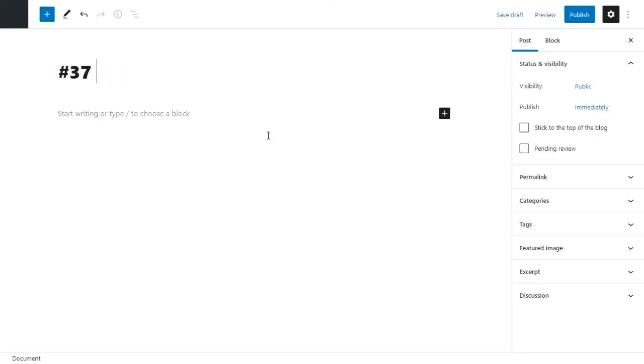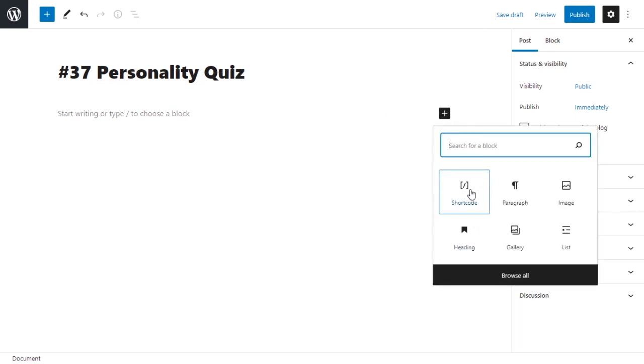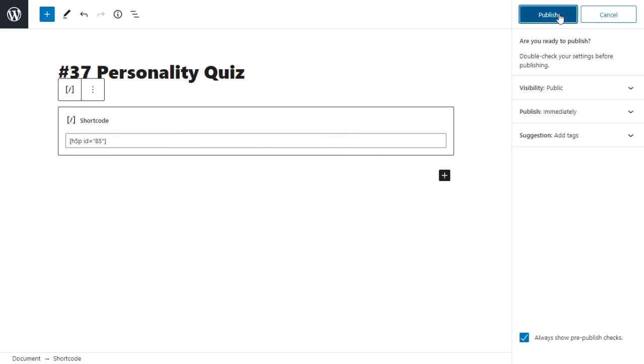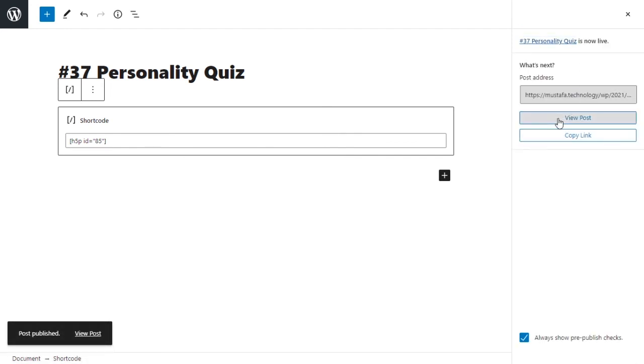Let's give it a name, 37, personality quiz, and we're going to add a shortcode block, and in the shortcode block we're going to add our shortcode. We're going to publish it, and we're going to view our post to see what it looks like.